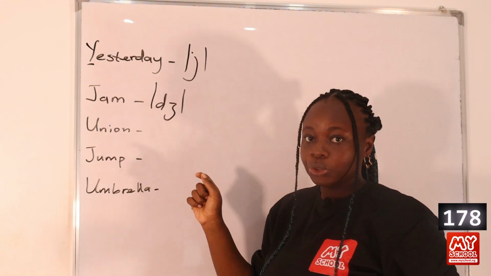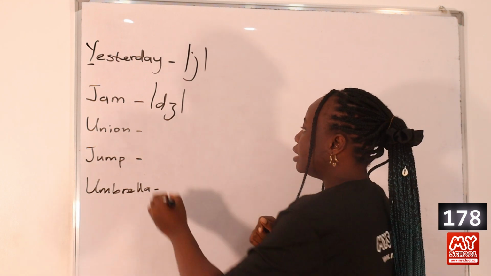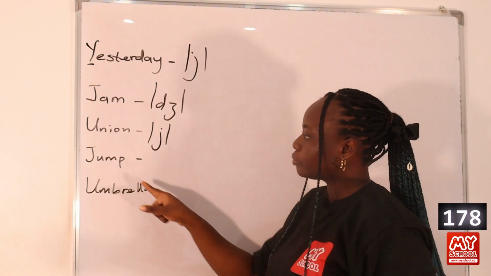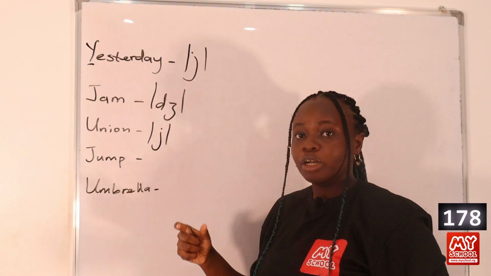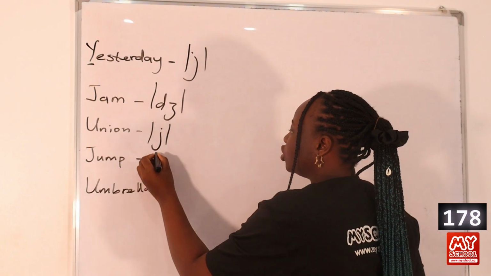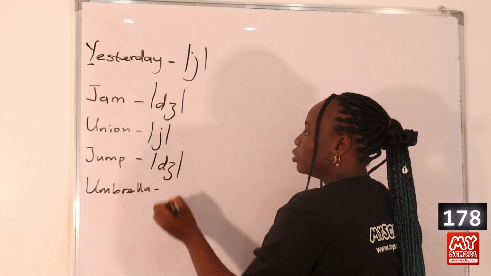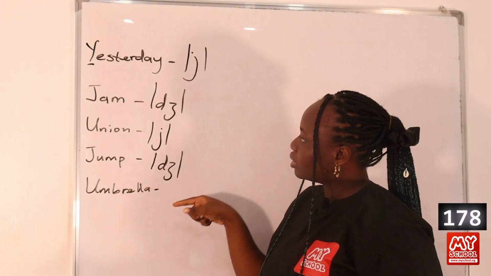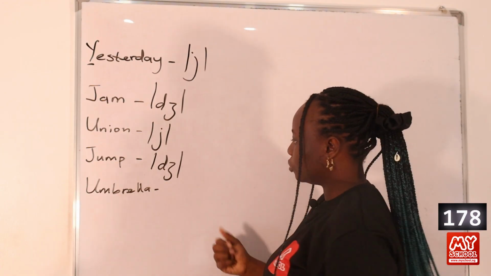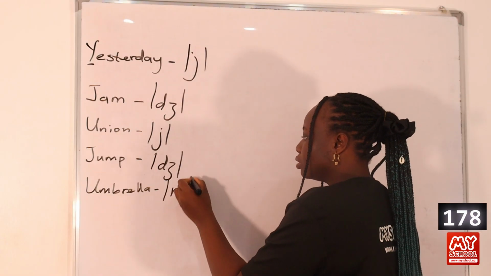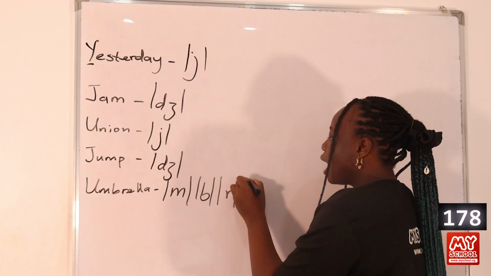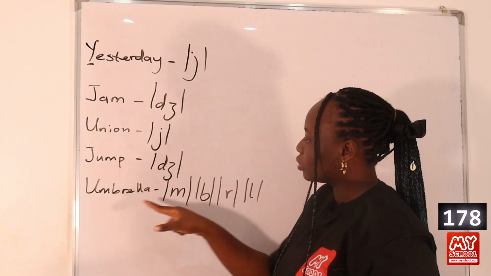Then we have union here. Y is here as well. So it's transcribed as that. You have union. Then here we have jump, jump. Again, we have the J sound. Then here it's pronounced umbrella, umbrella. So there is nothing similar to the sounds that we've written so far. We just have the B sound. So there is nothing similar.